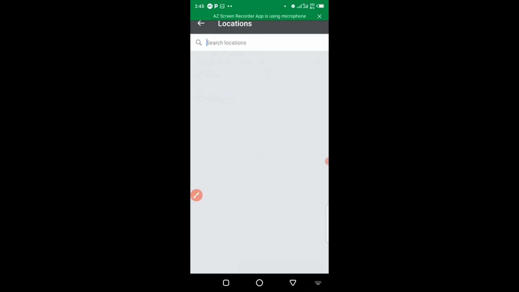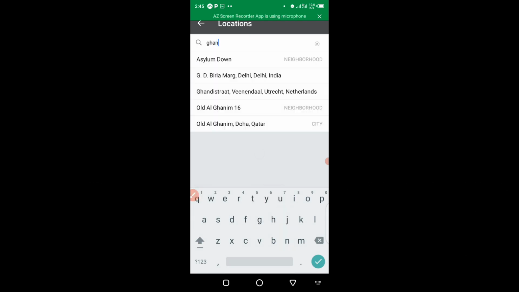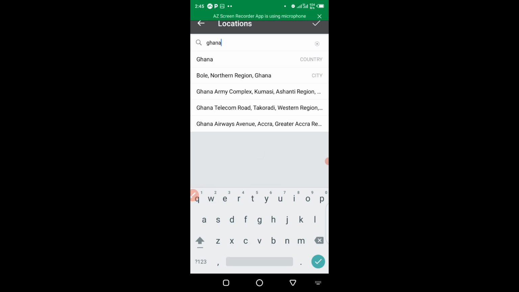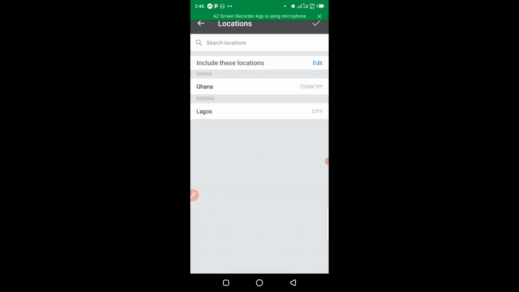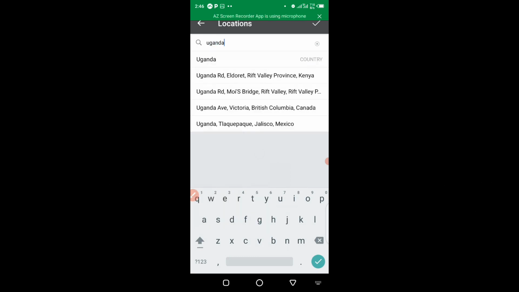Let me click on search location. I'm interested to add people from Ghana, Ghana as a country. So you can see, I'm also interested to add people from Uganda as a country.